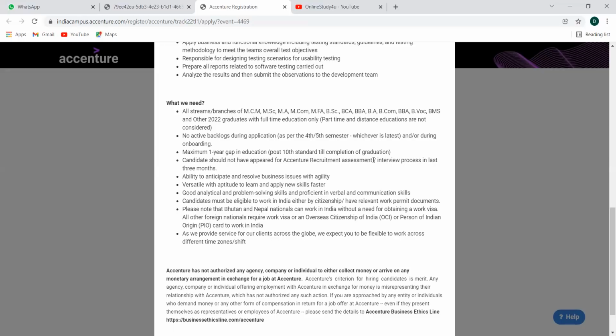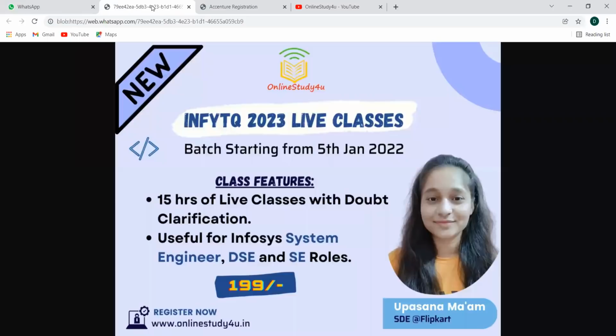Okay, so graduation will be like 3 years, and here they have mentioned the postgraduates too, so 2 years. So that should be completed in the right manner, in that particular time itself. Candidate should not have appeared for Accenture recruitment assessment or interview process in the last 3 months. That's also a criterion.